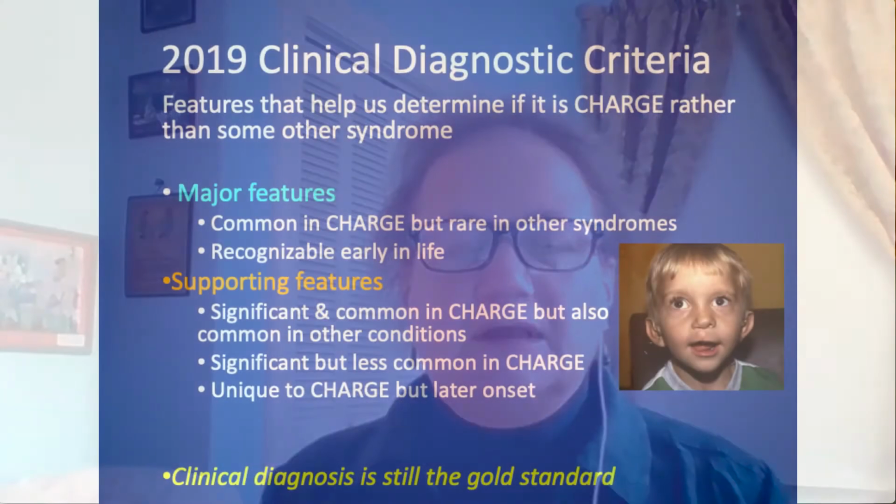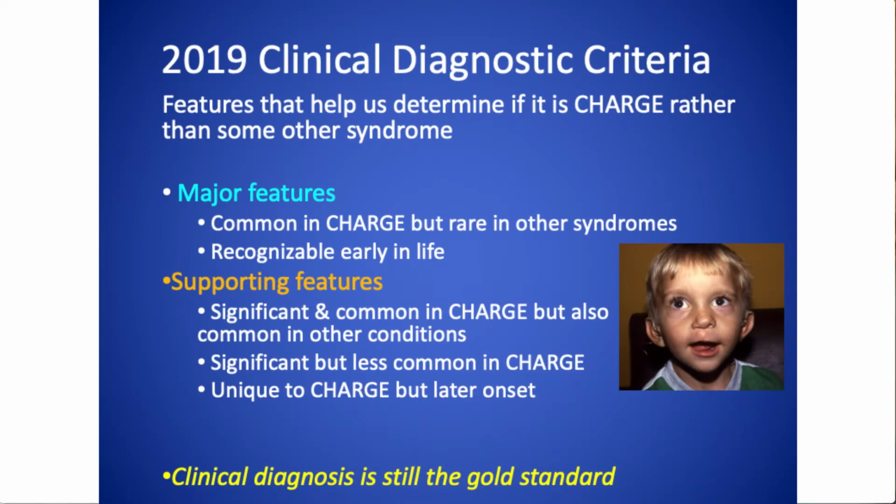I told you before that we don't use CHARGE to make a diagnosis of CHARGE. So how do we make a diagnosis? The diagnostic criteria for CHARGE have evolved over the decades and are still a little bit different. Every clinician does things a little bit differently, but for the most part, we use major features and supporting features. So when we have individuals who have multiple birth defects and problems, the question is, how do we distinguish between one syndrome and another syndrome?